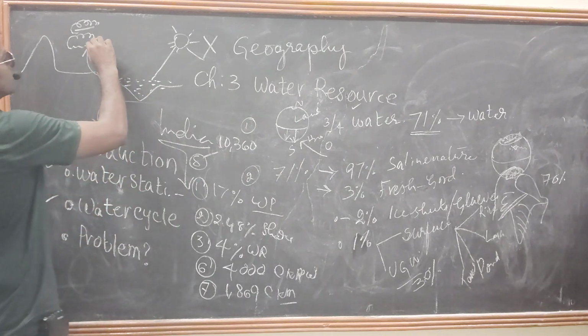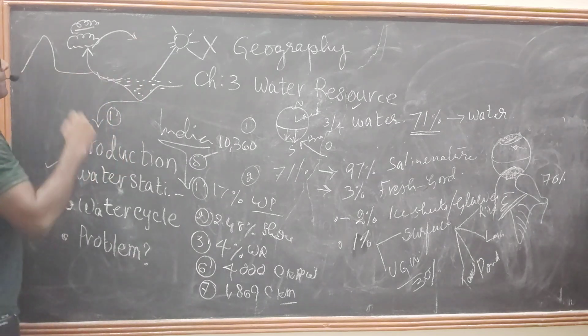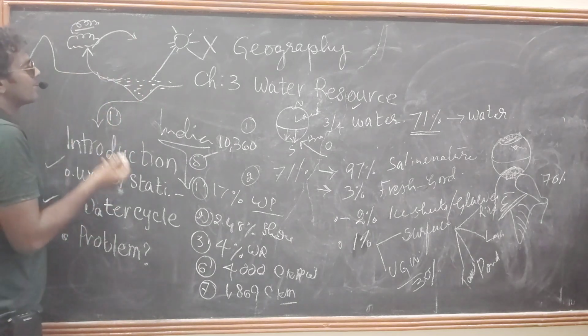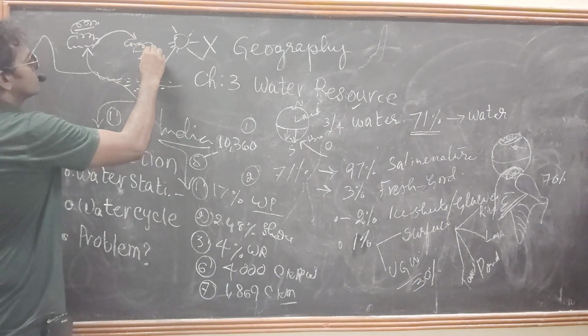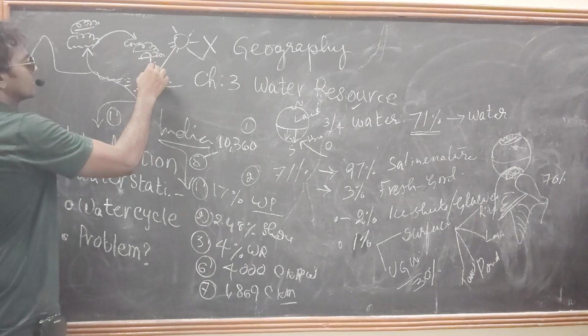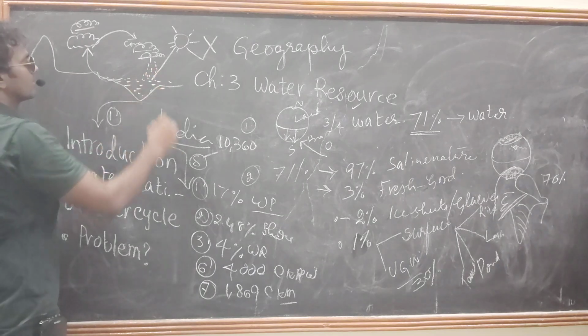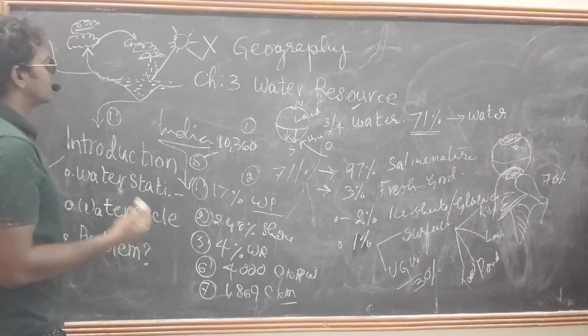What happens to clouds? After reaching a particular temperature, they condense. After condensation, the clouds start precipitation by snowfall or rainfall or sleet, whatever it is.